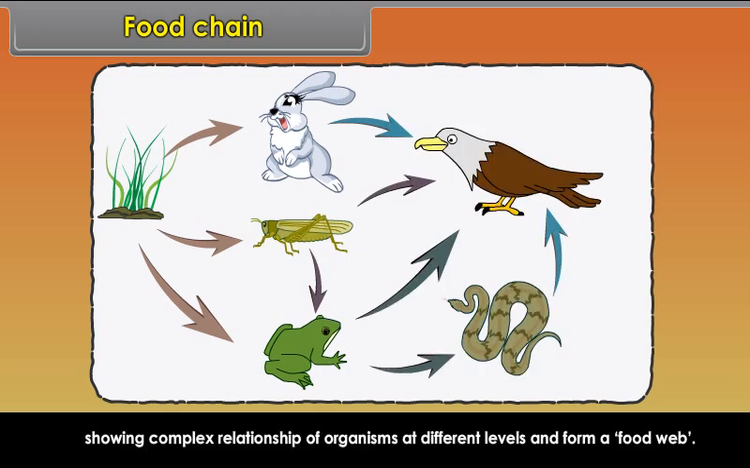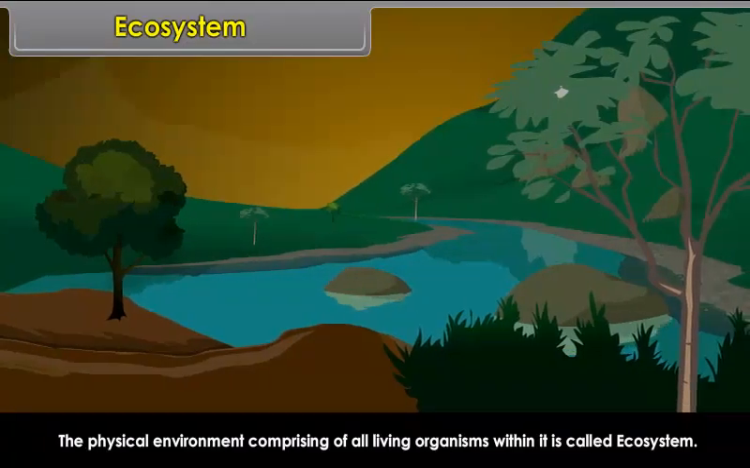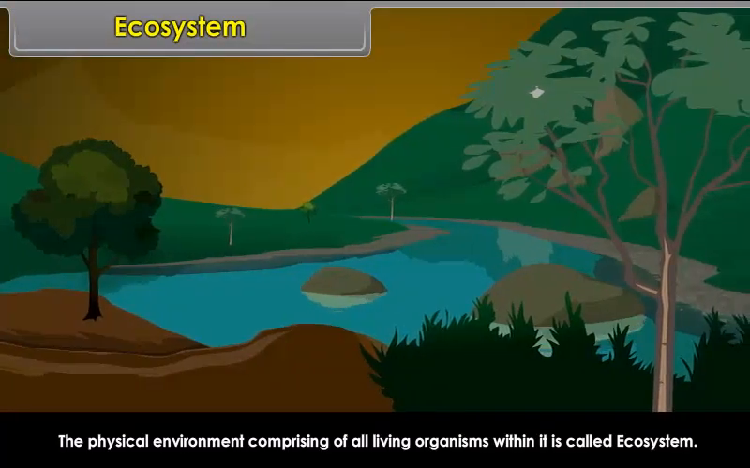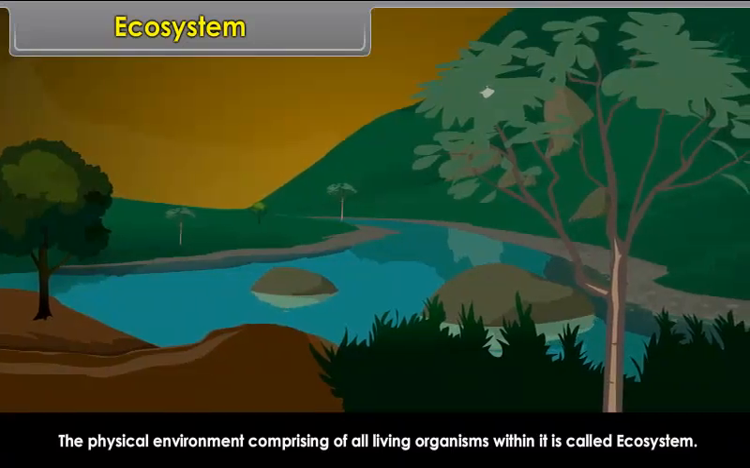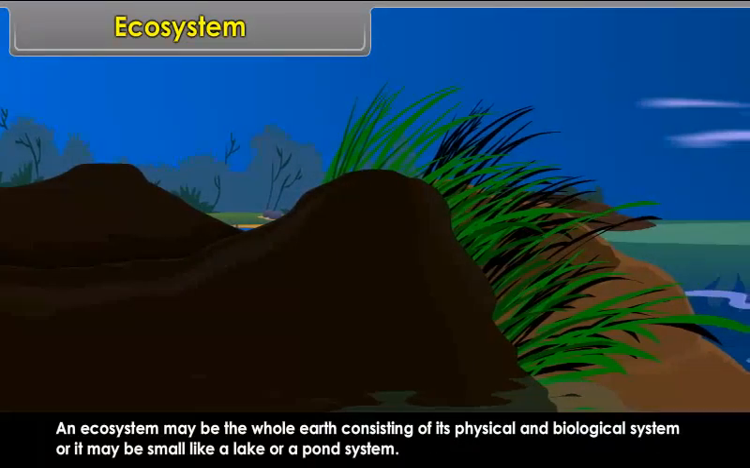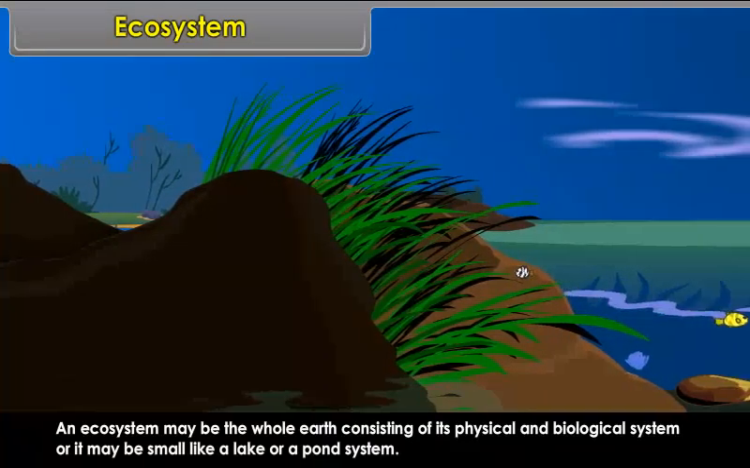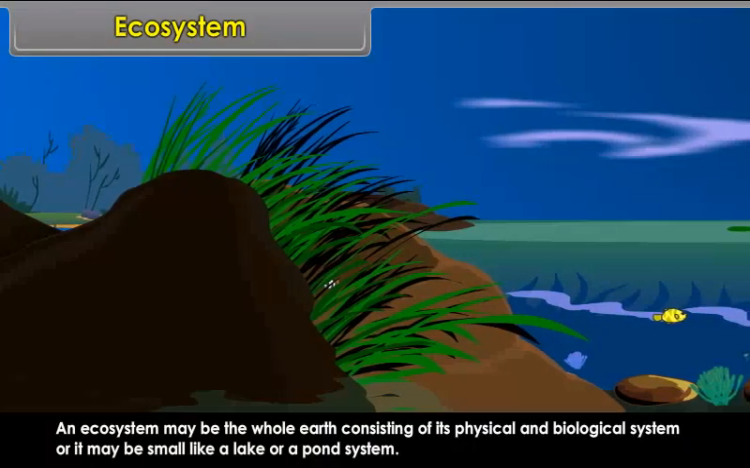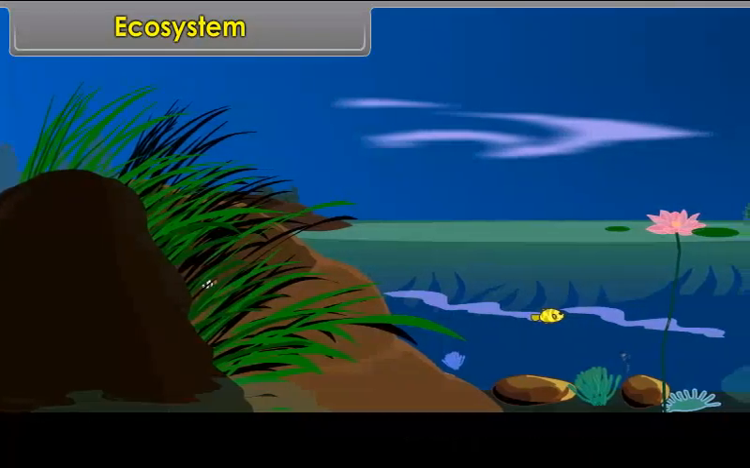Ecosystem. The physical environment comprising all living organisms within it is called ecosystem. An ecosystem may be the whole earth consisting of its physical and biological system, or it may be small like a lake or a pond system. It is thus such a unit in which all biotic organisms interact with the abiotic environment.